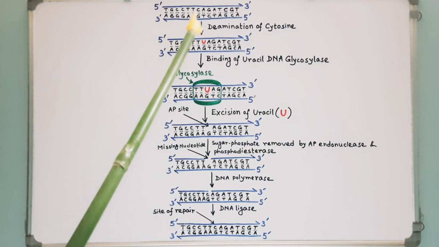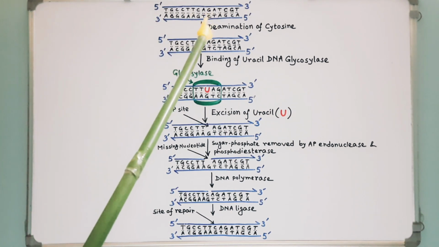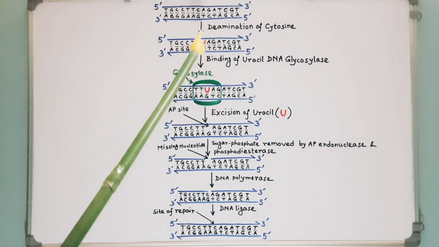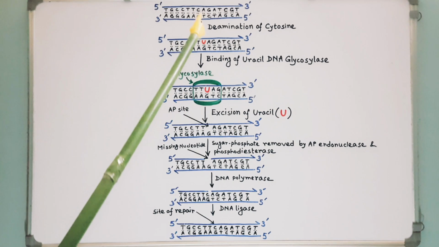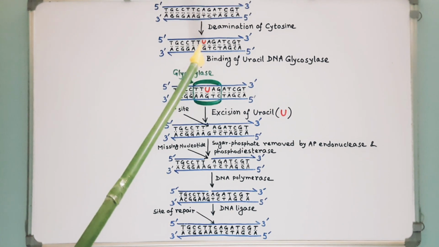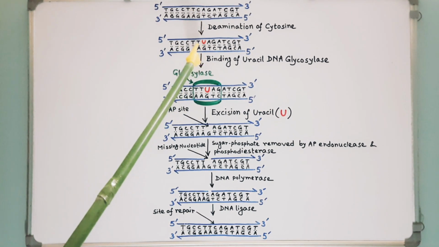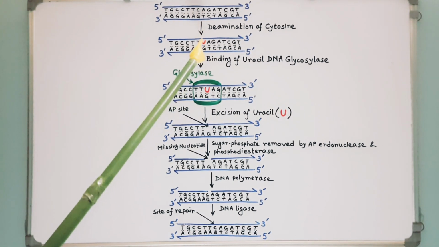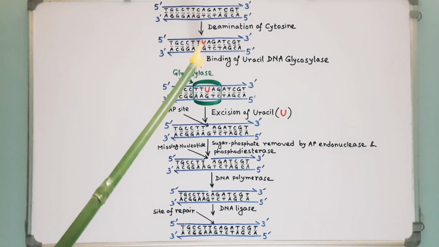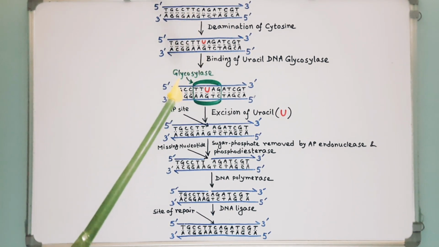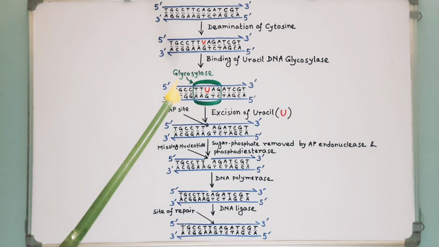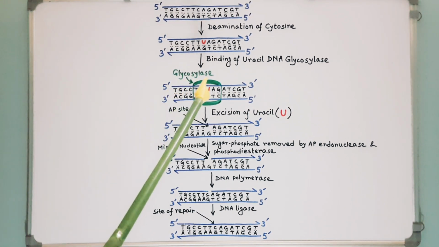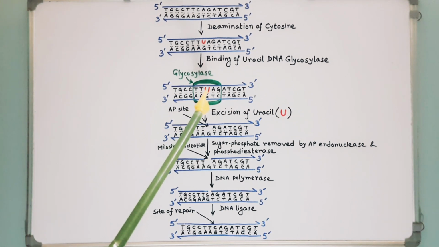This is a double-stranded DNA. In the next step, this cytosine gets deaminated and changed to uracil. So, this uracil is an abnormal base and needs to be removed. A group of enzymes called DNA glycosylases recognize abnormal bases in DNA.